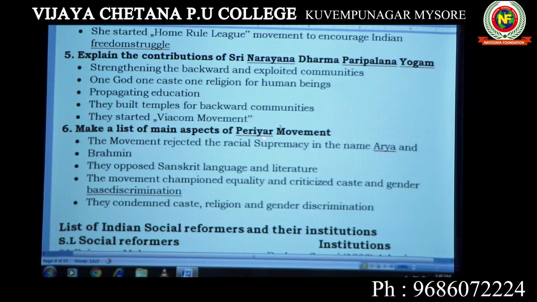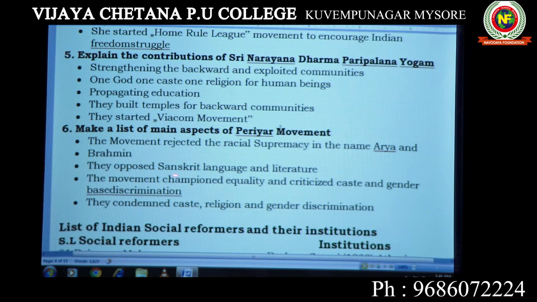Make a list of the main aspects of the Periyar movement. The Periyar movement started in Tamil Nadu, Narayana Dharma Paripalana Yogam in Kerala. In the Periyar movement, the movement rejected racial supremacy in the name of Aryan and Brahmin, Aryans and Dravidians. It opposed Sanskrit language and literature.